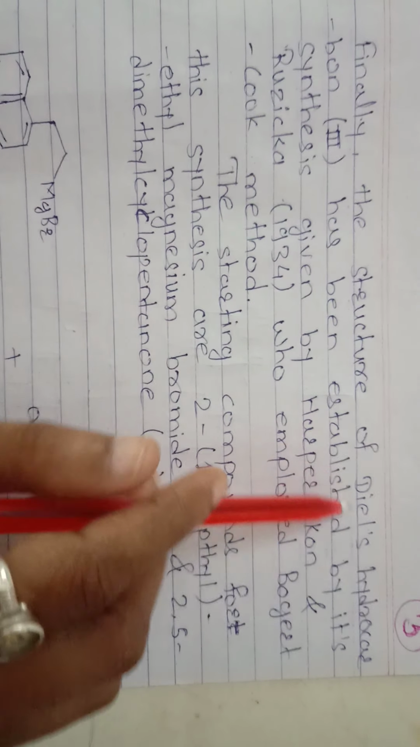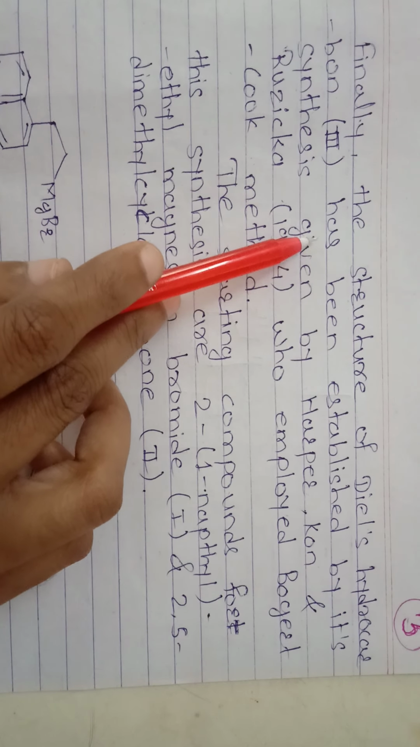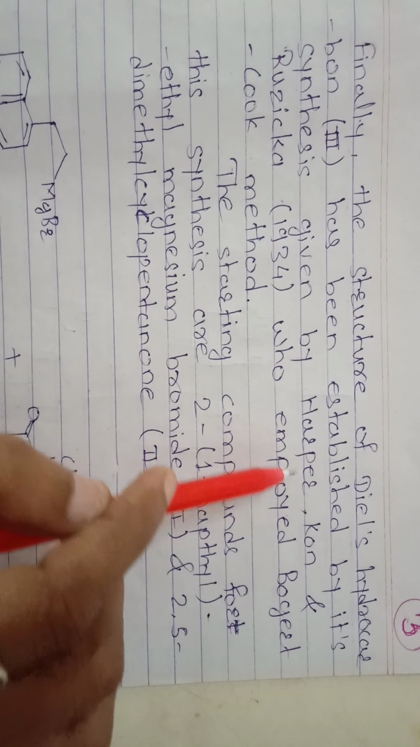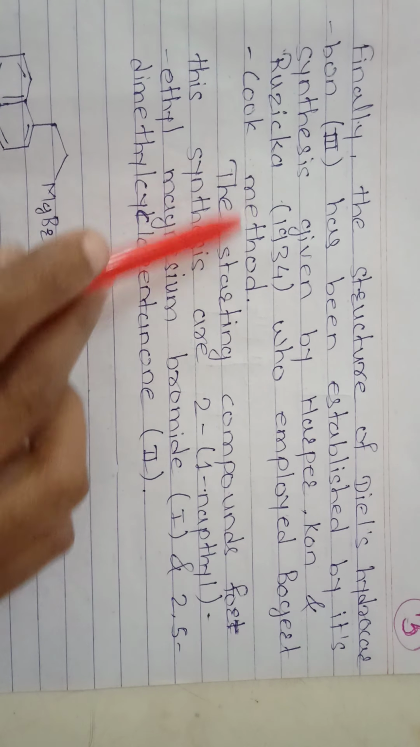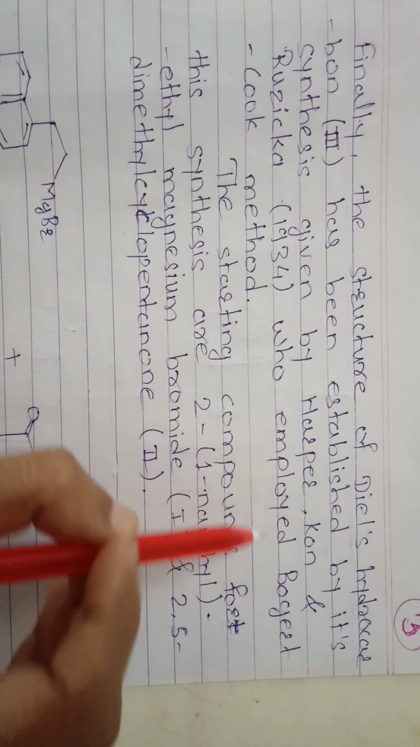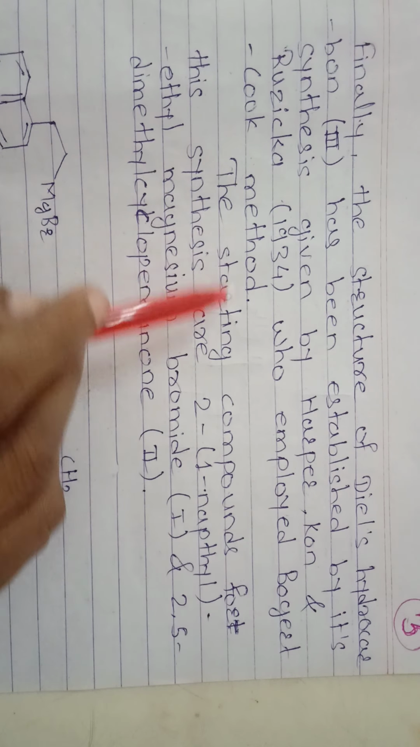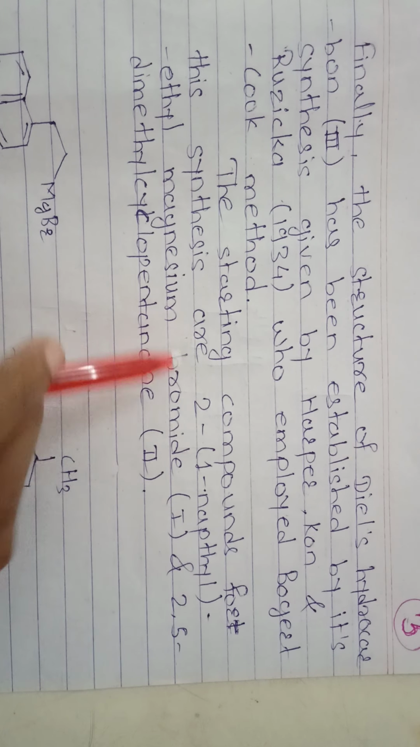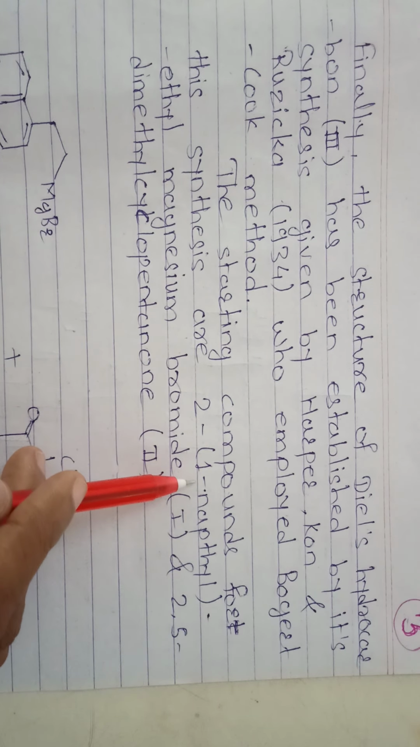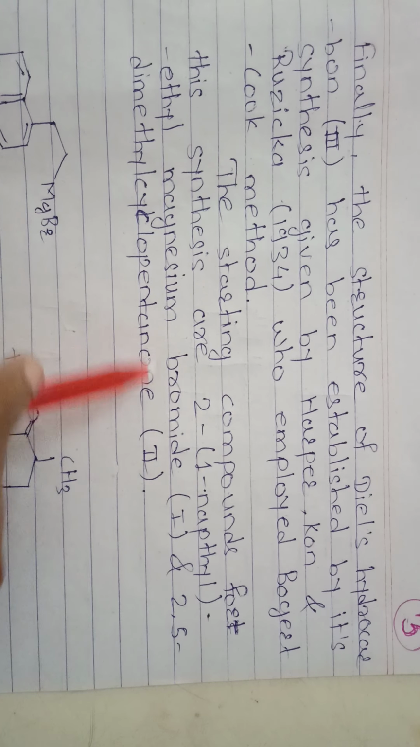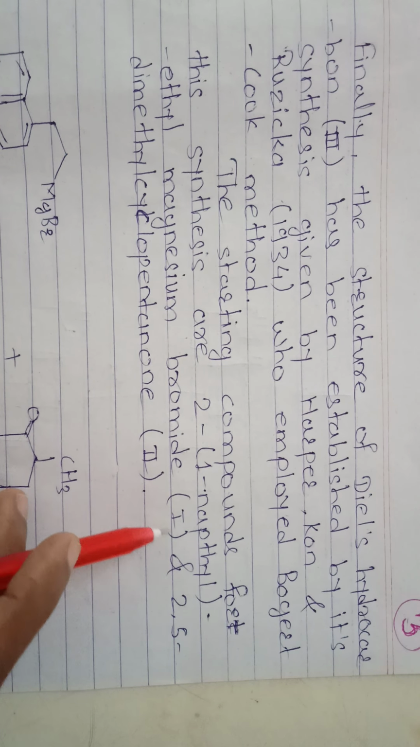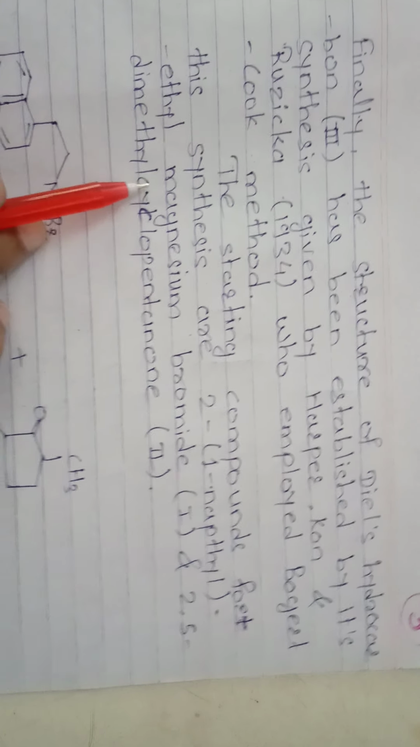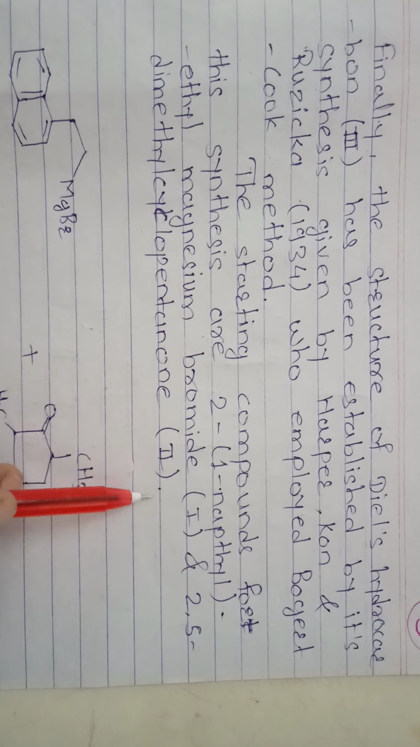Finally, the structure of Diels hydrocarbon has been established by its synthesis given by Harper, Kon and Ruzicka in 1934, who employed the Bogert-Cook method. The starting compounds for the synthesis are 2,1-naphthyl ethyl magnesium bromide as the first compound and 2,5-dimethyl cyclopentanone as the second.